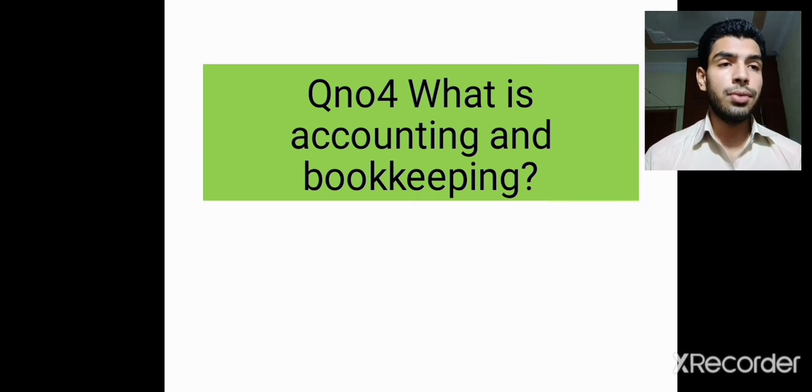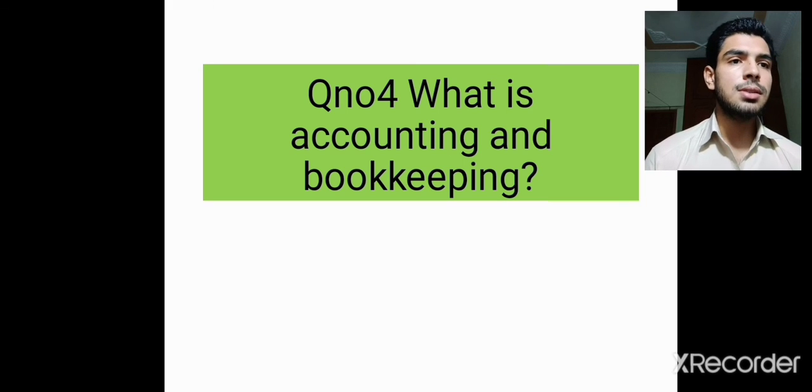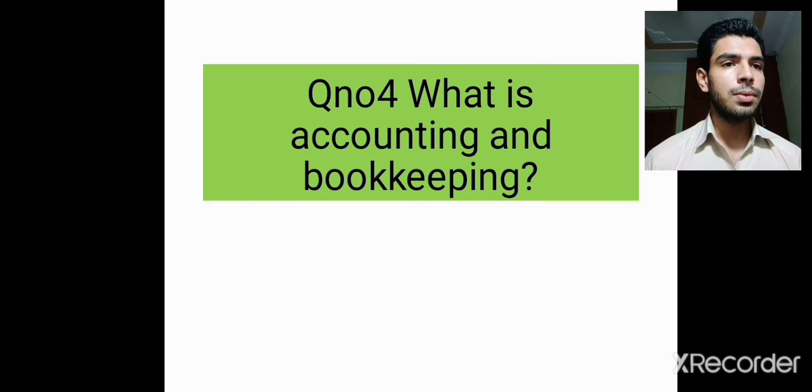We may even face disputes with customers or the persons we are dealing with. So accounting is the art of collecting, summarizing, and recording business data, and bookkeeping is also a systematic recording of business data.